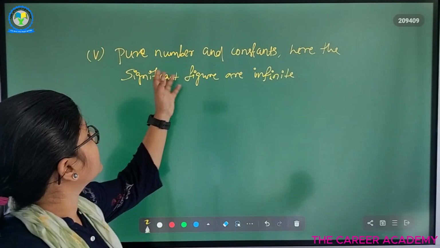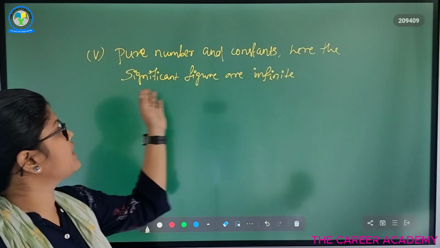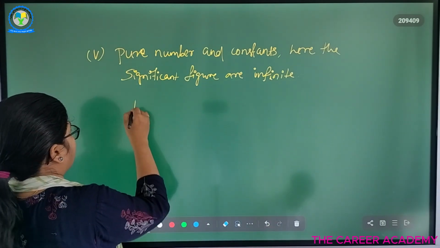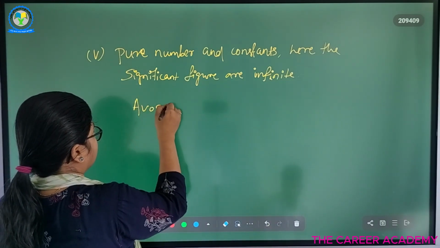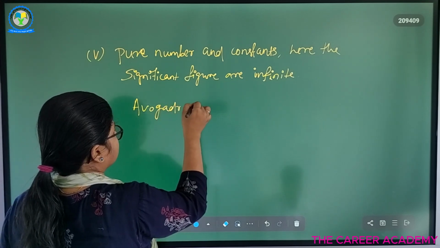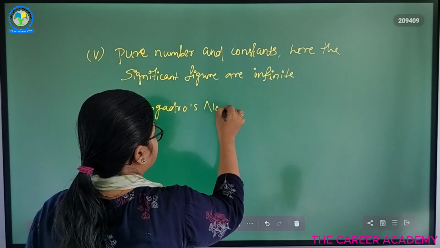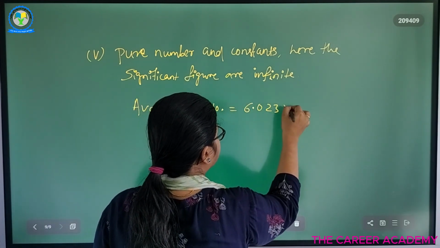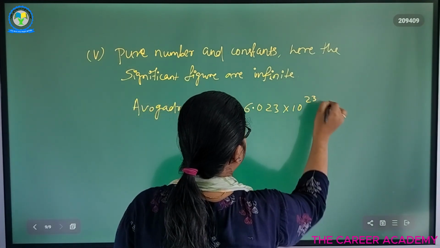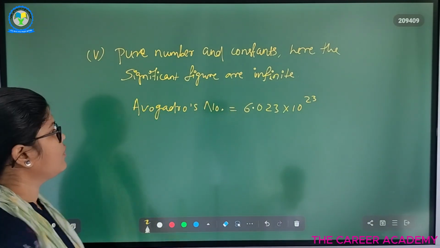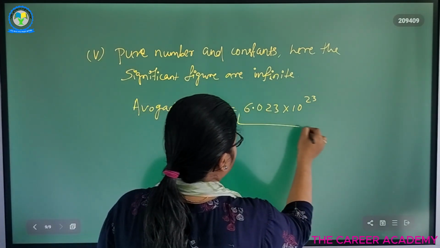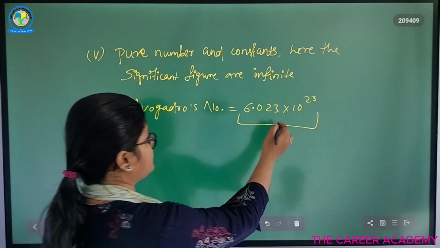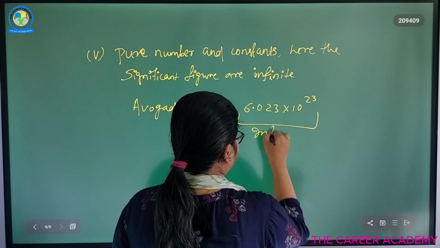So in pure numbers and constants, the significant figures are taken to be infinite. Let's say Avogadro's number, which is 6.023 into 10 to the power 23. ठीक है? We can tell how many significant figures are there. This is infinite significant figures.